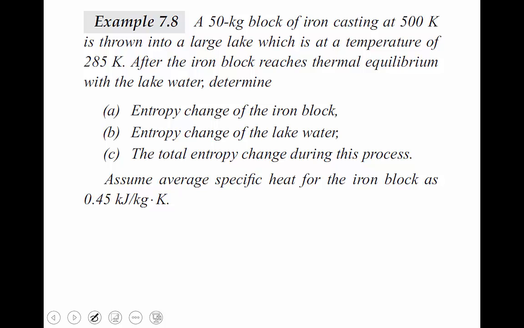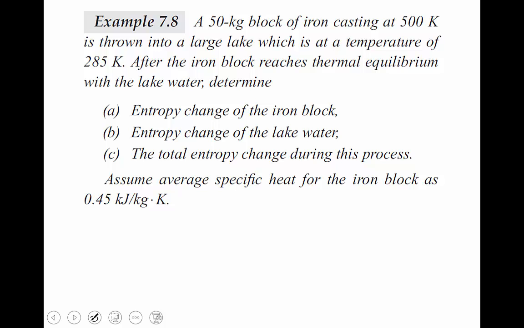The temperature continuously decreases up to the lake temperature. Below that is not possible, because the lake temperature is 285. So the lowest possible cooling temperature of the block is also 285 K.